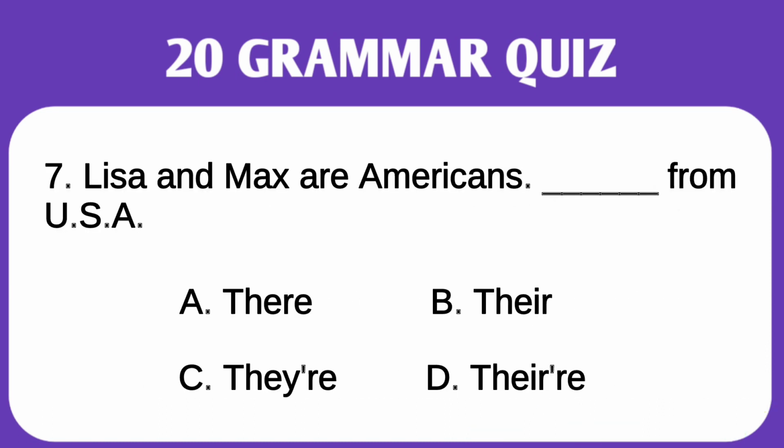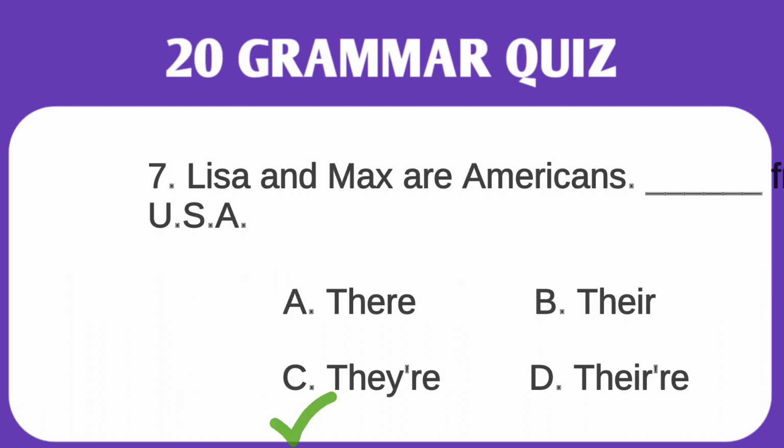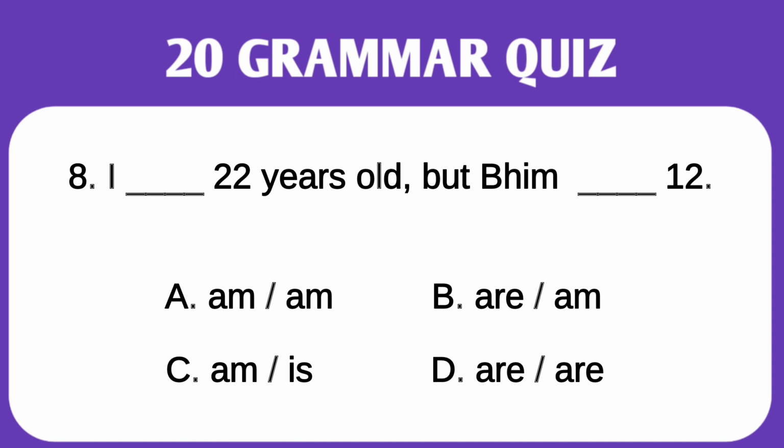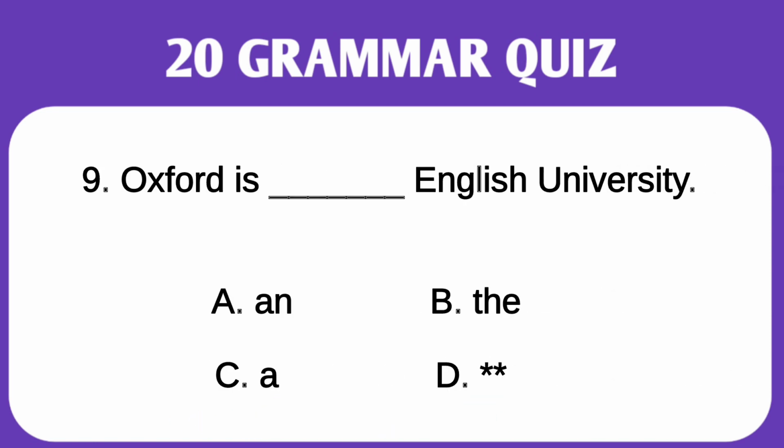Lisa and Max are Americans from USA. Choose the correct answer. This is elementary level grammar question set. They are from USA. I dash 20 years old, but Bhim dash 12. Choose the correct answer. The correct answer is C. I am 22 years old, but Bhim is 12.